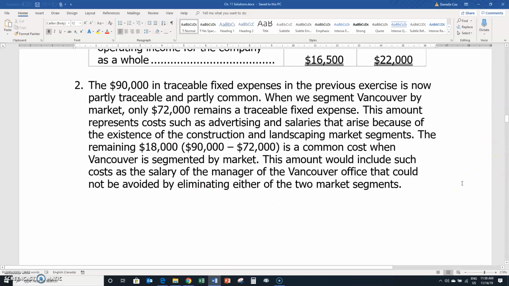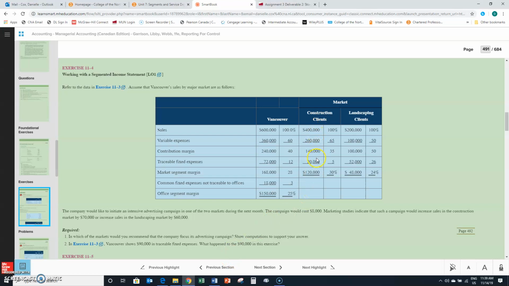So they have it explained here. $90,000 is now partly traceable and partly common. So $72,000 are traceable, so they could be advertising, salaries, something that arises just because of one of those two divisions, construction and landscaping. So a traceable is if we got rid of one of those divisions. Let's go back. If you got rid of construction, then $20,000 in fixed expenses would disappear. If you got rid of landscaping, then $52,000 in fixed expenses would disappear. But $18,000 here can't be allocated to them. If you got rid of one or the other of these divisions, this $18,000 wouldn't change.